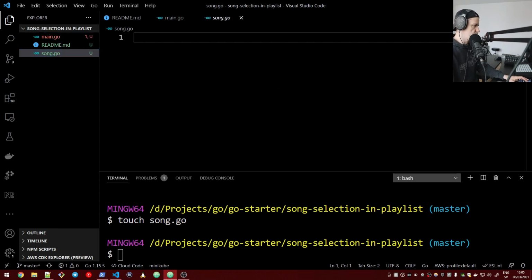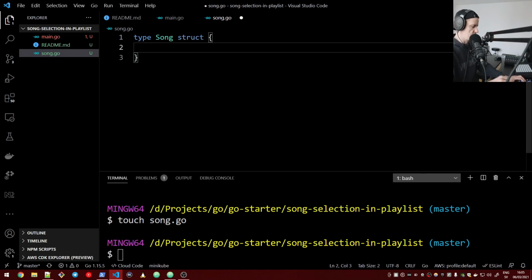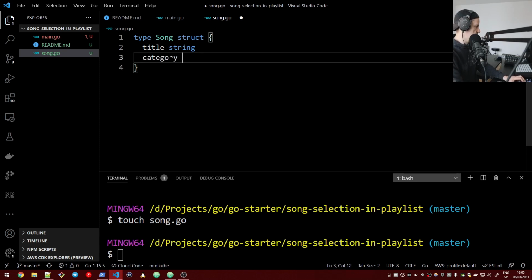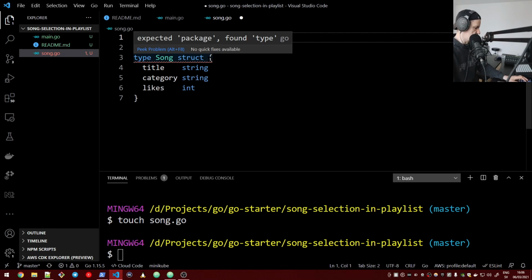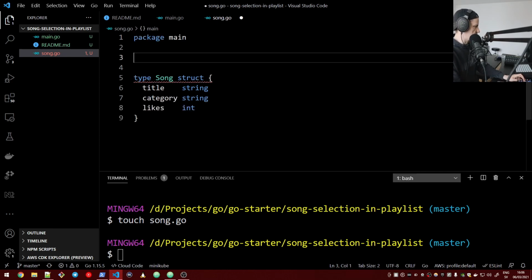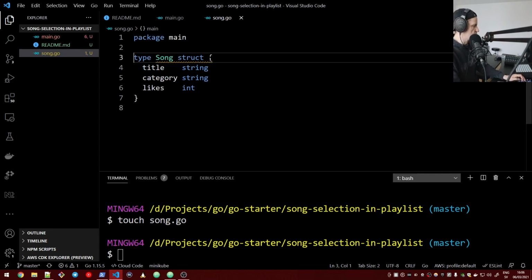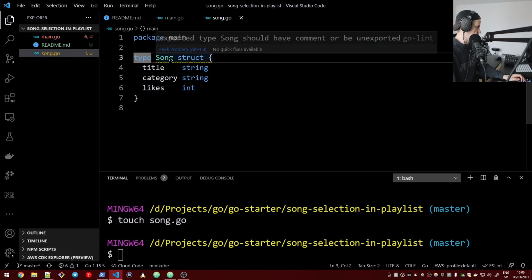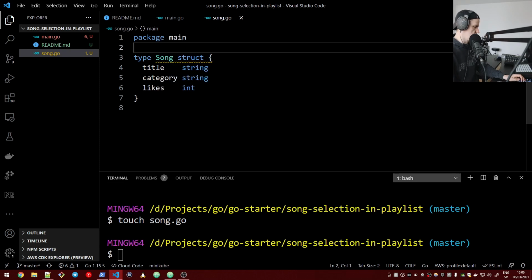So here we will declare, and we will say type song struct, and we will say it has a title, which is a string. It has a category, which is a string, and it has a number of likes, which is an int. We need also to declare the package that this type will belong to. And what we also need to do is to add a comment.